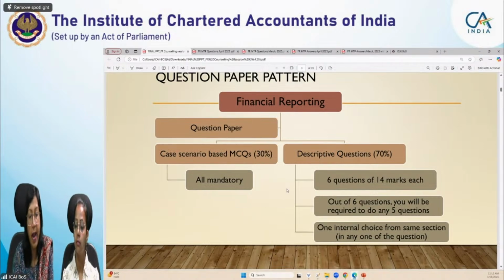The question pattern, I have already mentioned, there'll be 30% MCQs, in which most probably you'll be getting 2 to 3 case scenarios and 2 or 3 independent questions. Every case scenario will have minimum 3 MCQs and maximum 5 or 6 MCQs. In descriptive 70 marks, there will be 6 questions of 14 marks each, out of which you have to do any 5. First question will be compulsory, and one internal choice will also be provided besides this external choice of 5 out of 6.